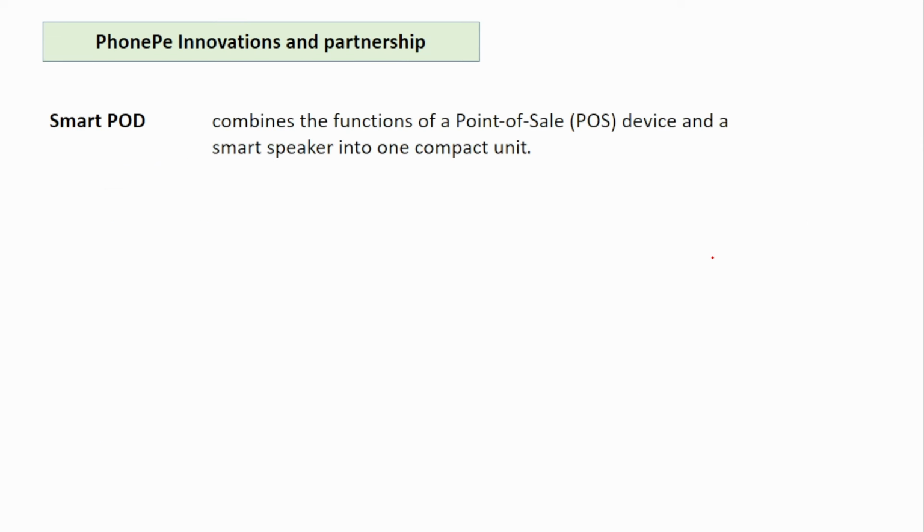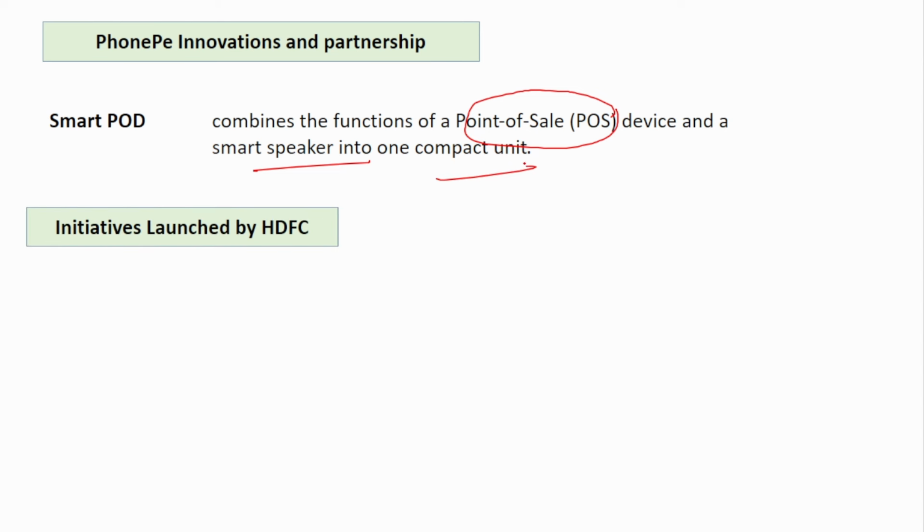Next is PhonePe innovation. First is Smart POD. So this combines the function of a point of sale device and a smart speaker into one compact unit. Okay. So here, using that POS, you can swipe and also there is a smart speaker. It will tell you whether the amount has been credited or not, and how much amount has been credited.